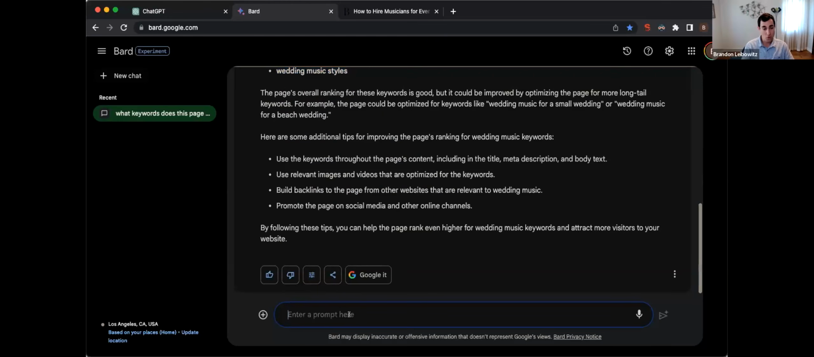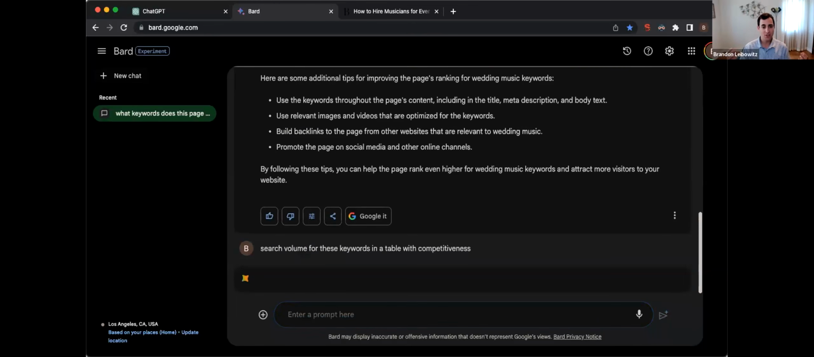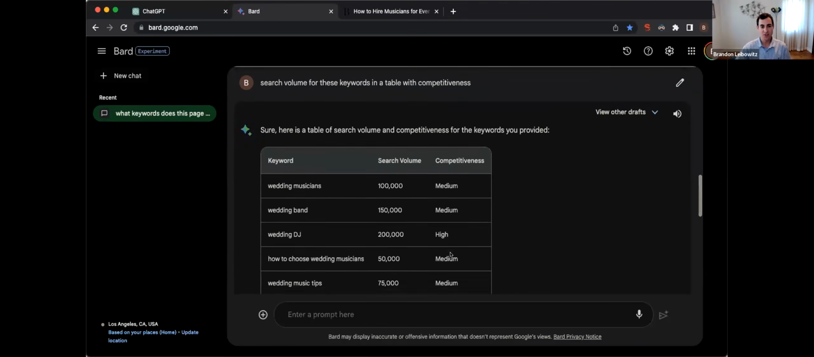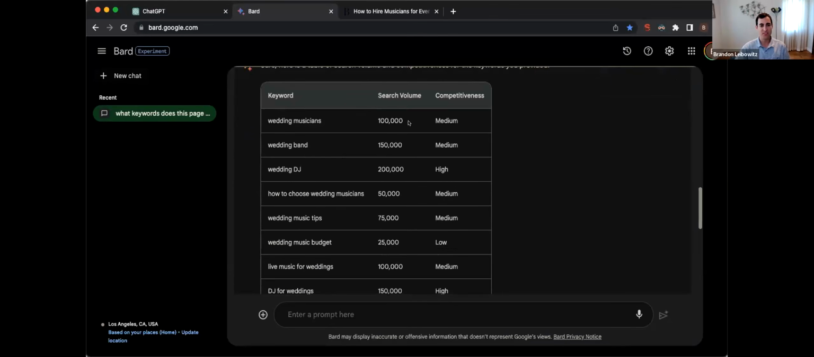And the nice thing about Bard is you can say, all right, give me search volume for these keywords in a table with competitiveness. Basically, it'll show you how many people search for these keywords every single month. And this data is available for anyone. You can just go to the Google Keyword Planner, which is a free tool from Google that will show you how many people search for these keywords every month. But using Bard, you could just ask how many people search for these keywords every single month. And you can quickly see 100,000 people search for wedding musicians every month. Wedding band gets 150,000 monthly searches.